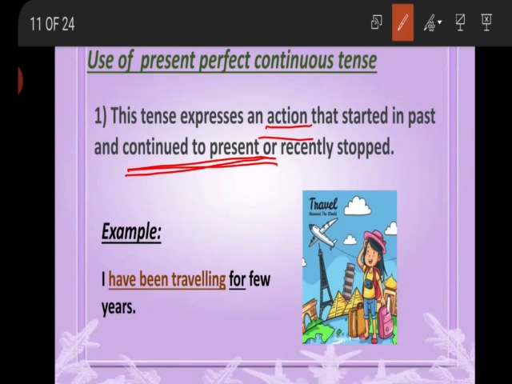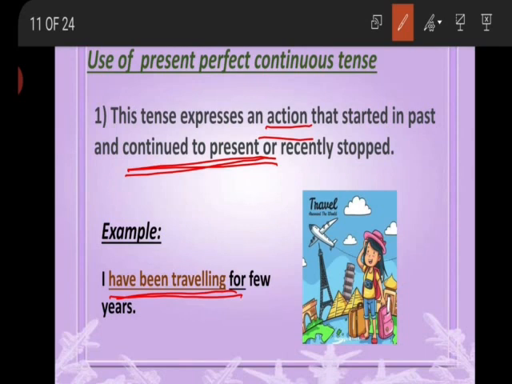For example, I have been traveling for few years. So he started this action in the past and still he or she is continuing this action in the present as well. So for such type of action we use present perfect continuous tense.